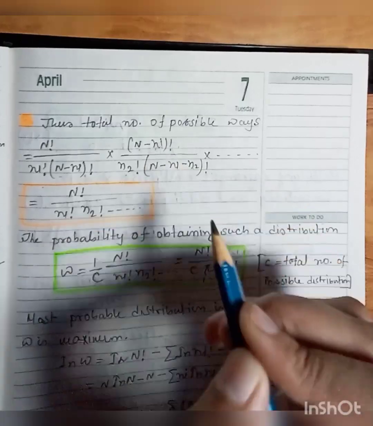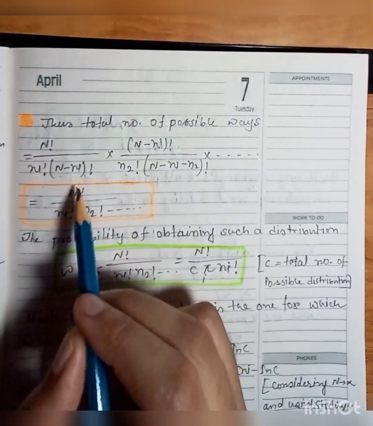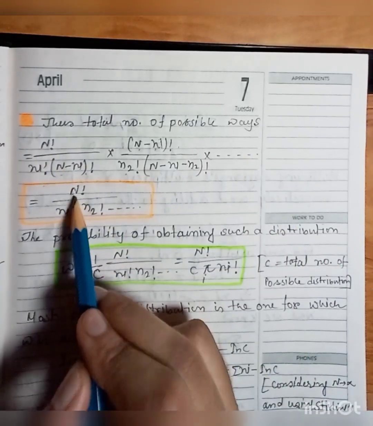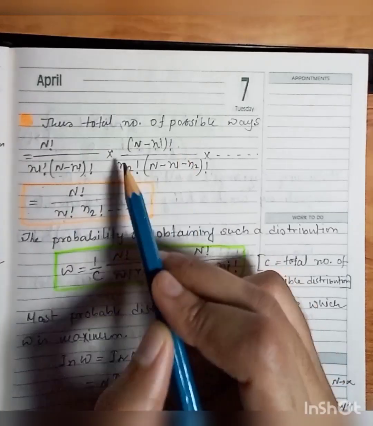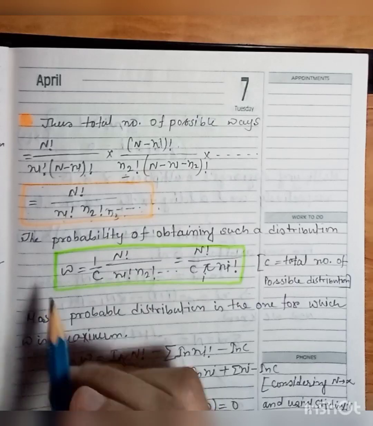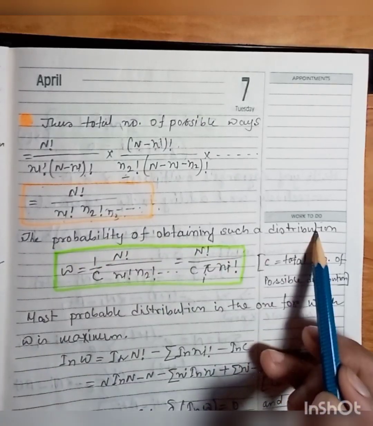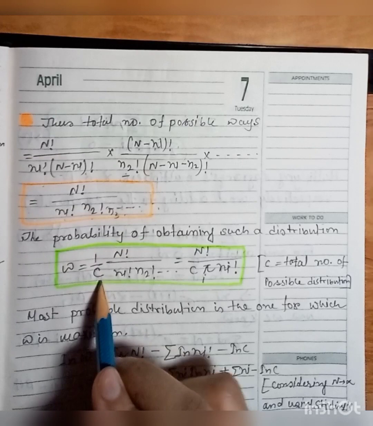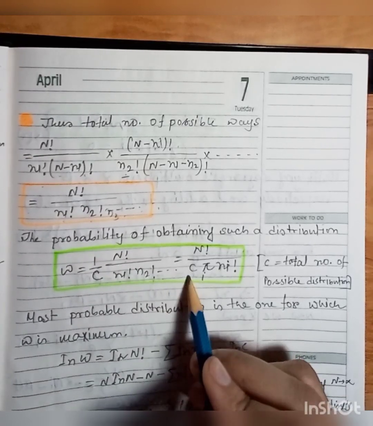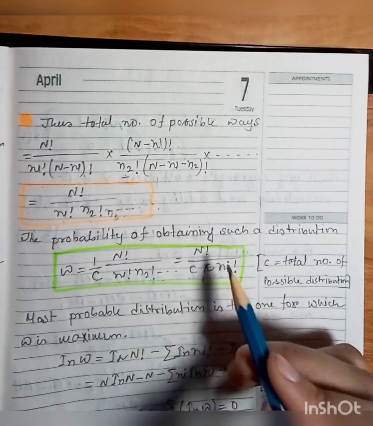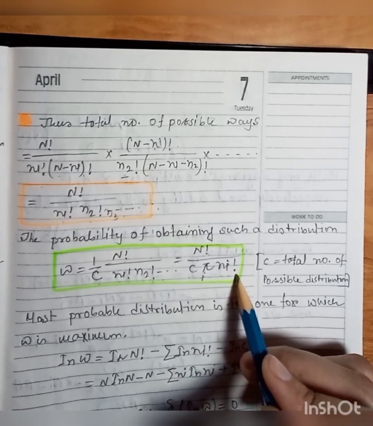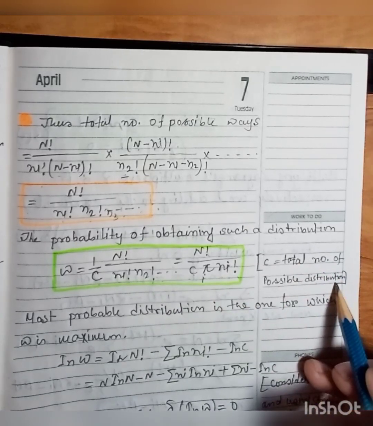The common terms cancel out, so we get N factorial by n1 factorial, n2 factorial, n3 factorial and so on. So the probability of obtaining such a distribution is omega equals 1 by C into N factorial by the product over i of ni factorial. Here C is the total number of possible distributions.